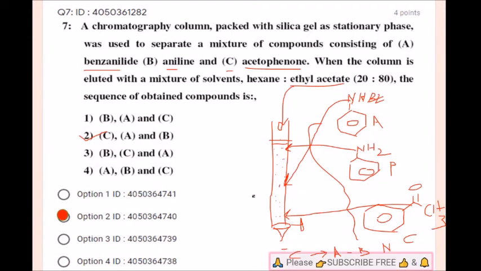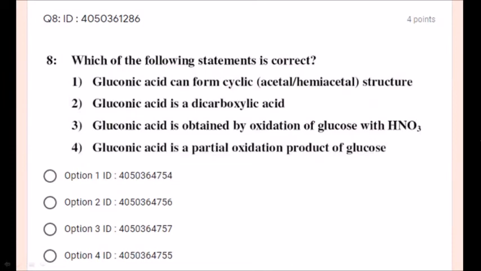Next, question number 8. Which of the following statements is correct? They have given a question from biomolecules. If you know the gluconic acid structure, what is gluconic acid? Gluconic acid is a dicarboxylic acid. No, students, it is not a dicarboxylic acid. Gluconic acid is a monocarboxylic acid obtained from partial oxidation of glucose. If you know the glucose structure, it is very easy to answer this.